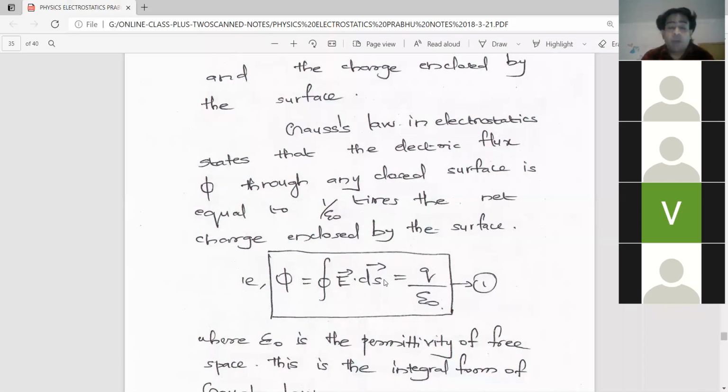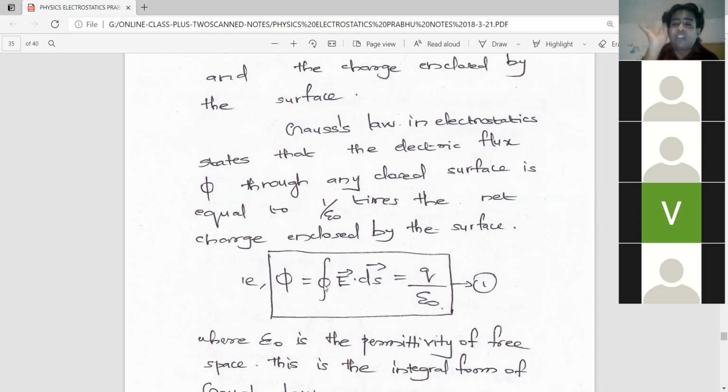Because, as I told you, we will find the electric flux passing through each small area. Here the small area is taken as delta S or dS. We find the electric flux passing through each small area dS, and then take the summation. Instead of summation, we put the integration symbol. Since it is a closed surface, we put a circle over that integration symbol. So it is written as closed surface integral E dot dS.